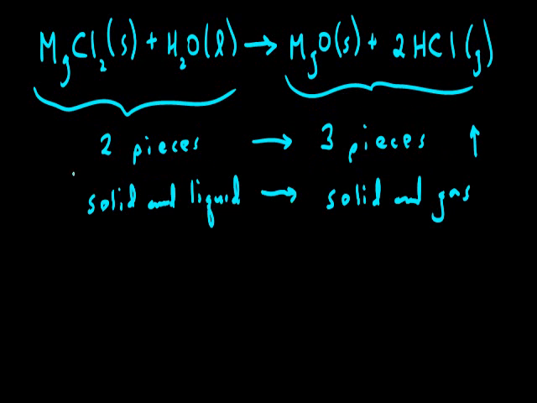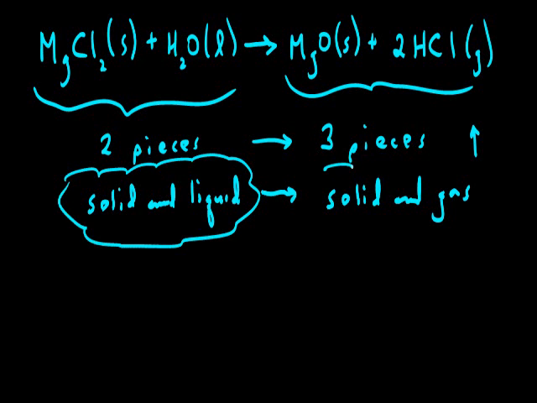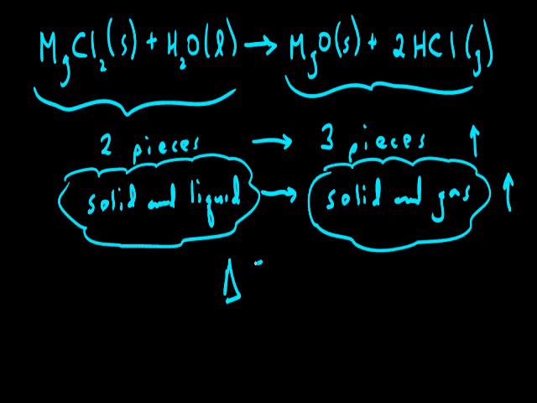Additionally, on the reactant side, the physical state is a solid and a liquid, and it's turning into a solid and a gas, which would also be an indication of an increase in entropy. So in all likelihood for this reaction, we could predict that the change in entropy is going to be positive, and the entropy in this system is increasing, going to a greater state of disorder as we move from reactant to product.